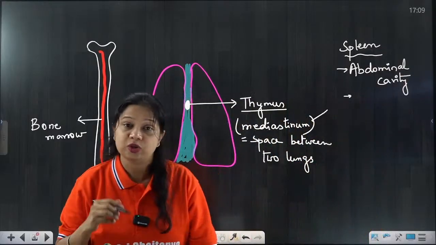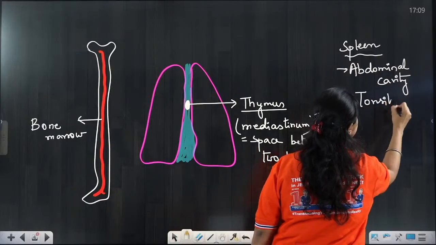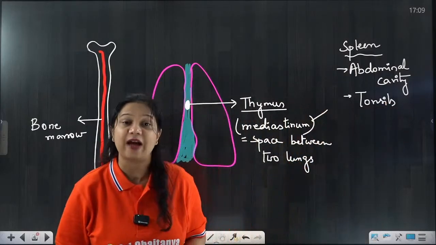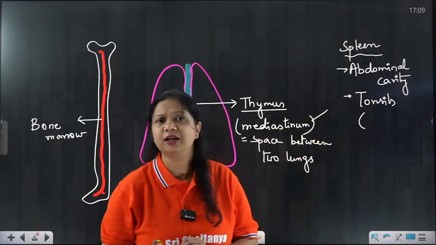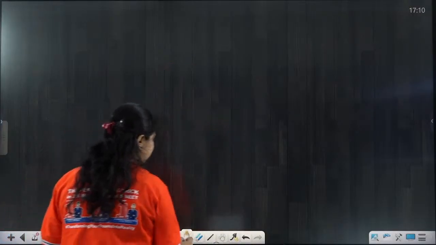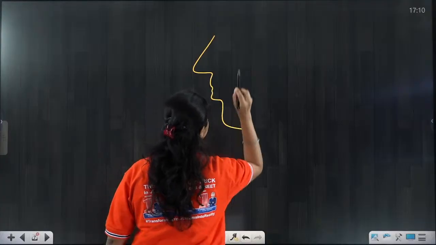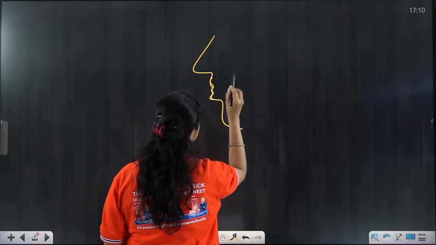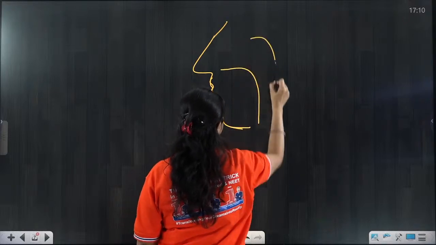Another structure, which one is that? Tonsils. We know they are present in the region called the pharynx. You have heard of the word pharynx. Where is it located? I will tell you where you will find the pharynx. This is the structure of the face. This is the oral and nasal cavity.